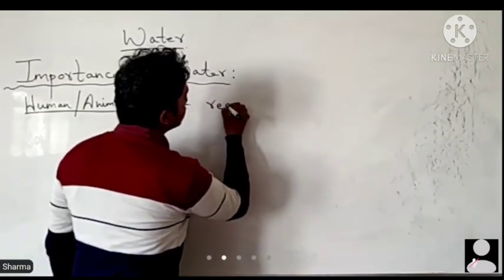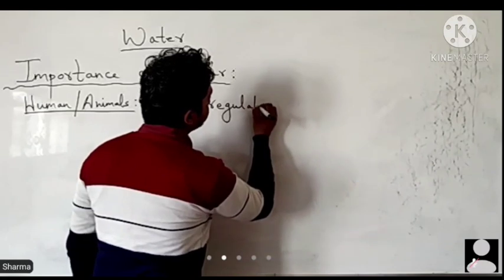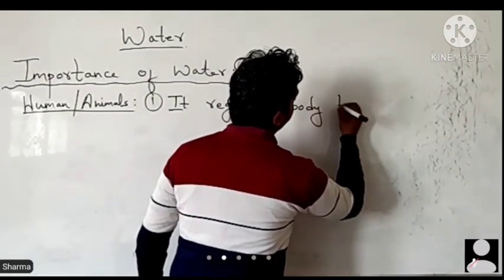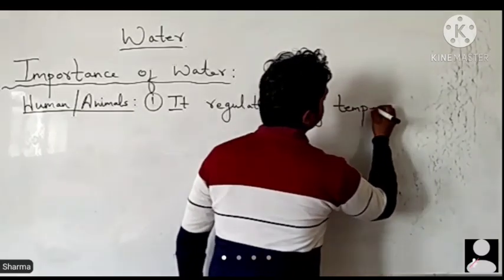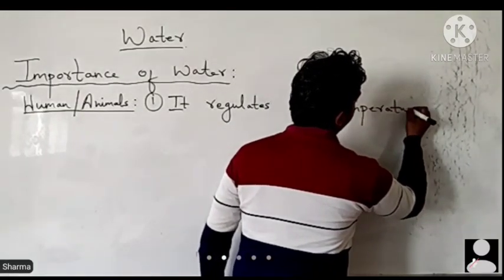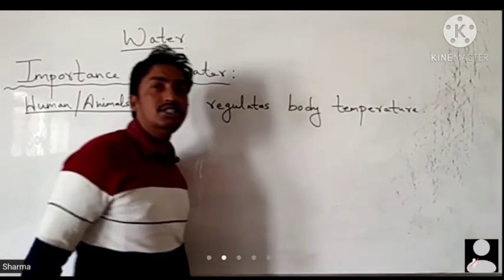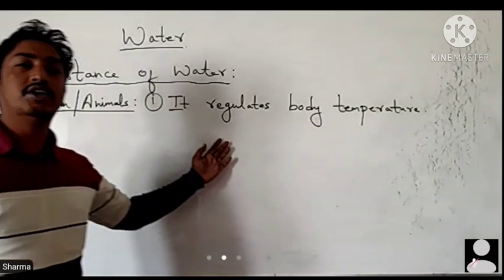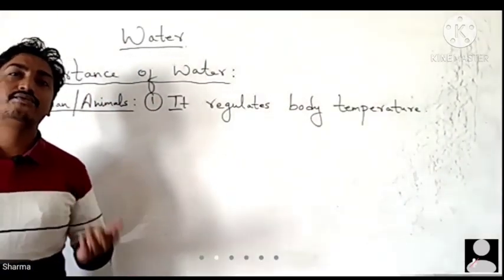Number one, it regulates body temperature. How does it regulate body temperature in humans and animals? It regulates body temperature by way of sweating.